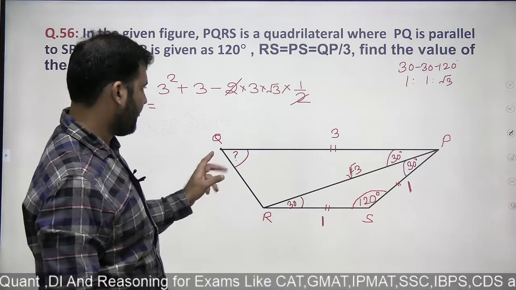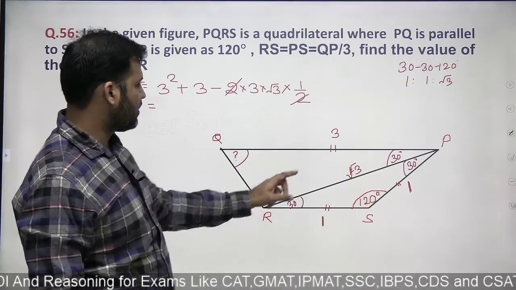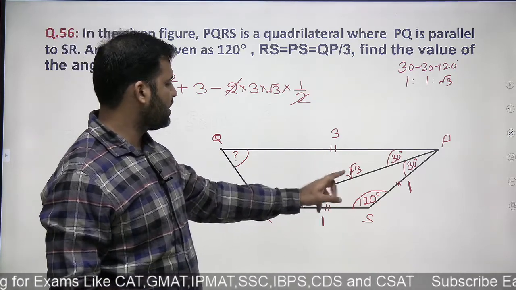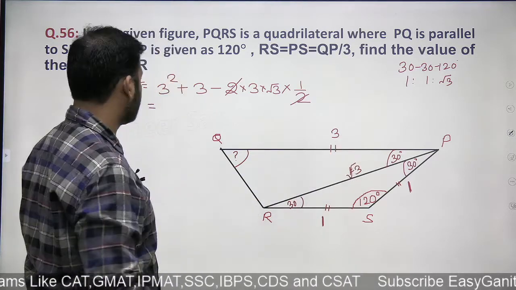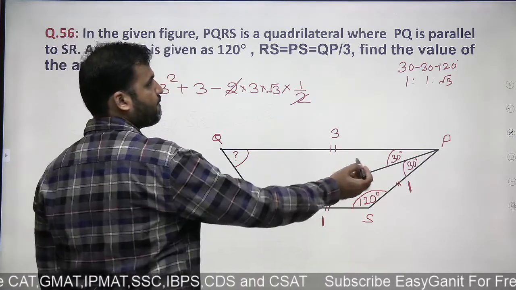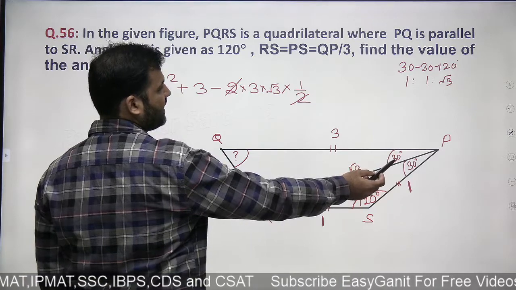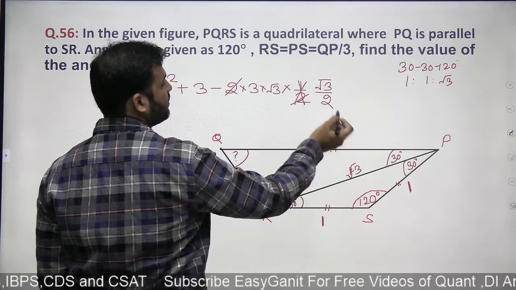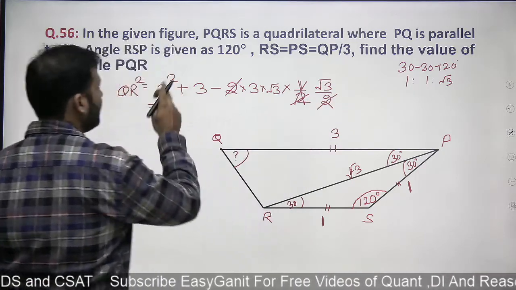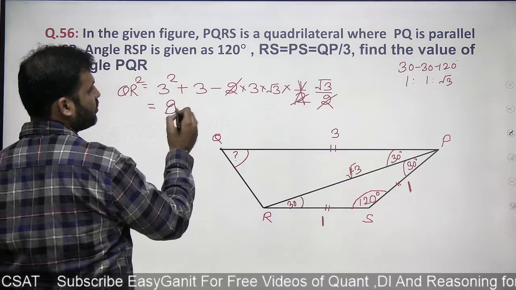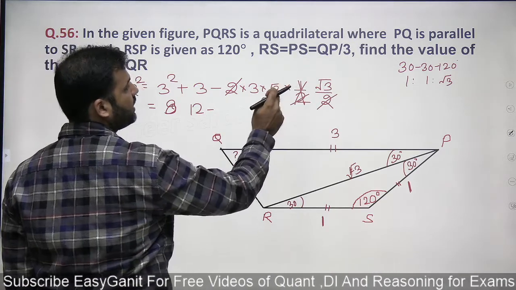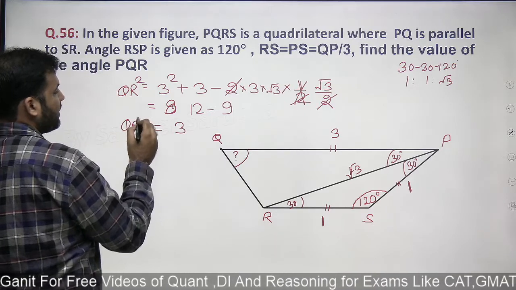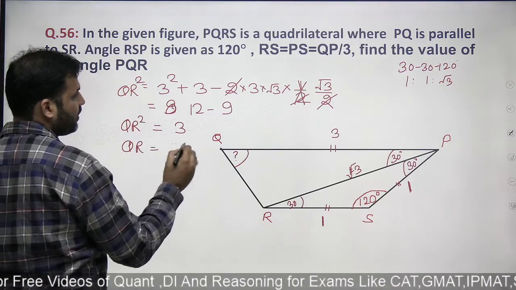Let's try this question again. QR square will be equal to this square plus this square minus 2 times of 3√3 into cos 30. Right, cos 30 would be sine 60, and sine 60 is √3/2. It's not 1/2, it is √3/2. So 2 and 2 will get cancelled. 3 square is 9, 9 plus 3, 12, 12 minus √3 into √3, 3, 3 into 3, 9. 12 minus 9 would be 3, so this is QR square. So can I say QR will be √3?